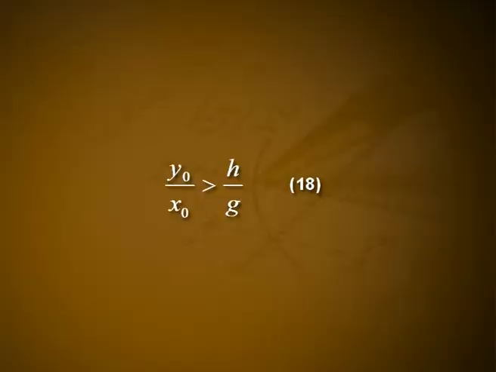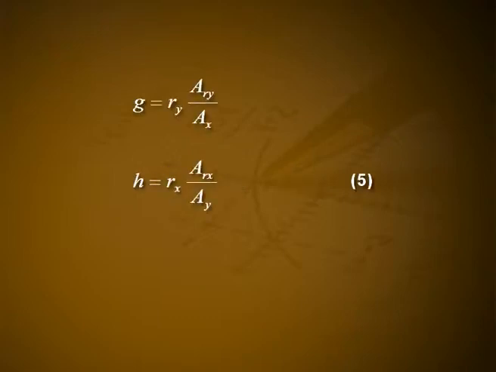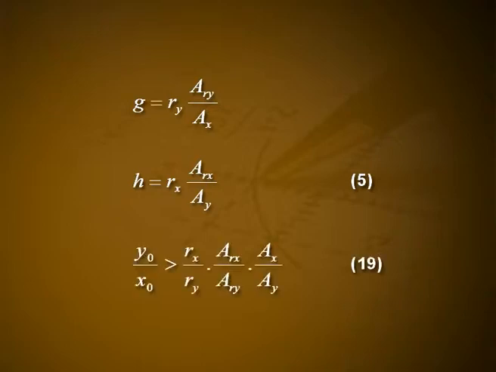Now, y wins if L is greater than 0, that is, if y0/x0 is greater than h/g. Using equation 5, one method for calculating g and h, in this case of guerrilla combat, the win condition for y is that y0/x0 is greater than (rx/ry)(arx/ary)(ax/ay). The pre-combat strategy for the y force involves attempting to maximize the force ratio y0/x0 and to minimize the reciprocal area ratio ax/ay.